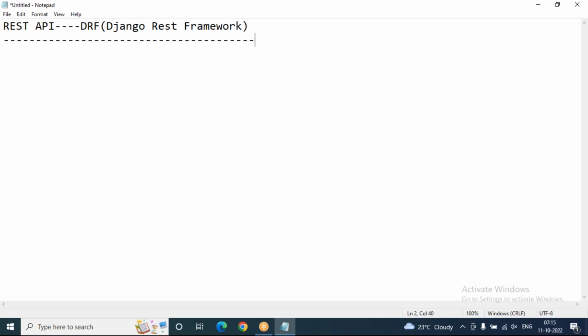Let's first discuss the introduction. What does API stand for? API stands for application programming interface.